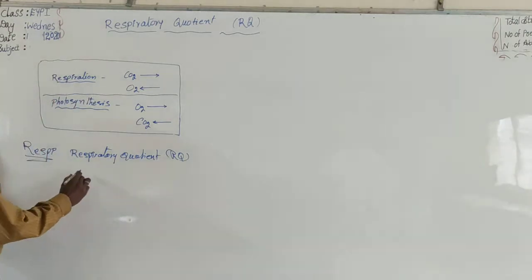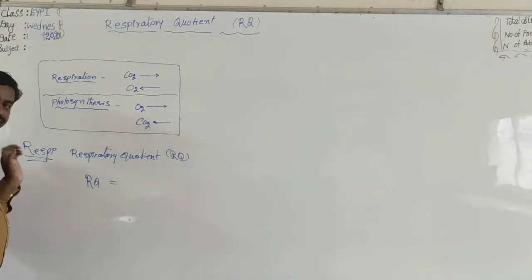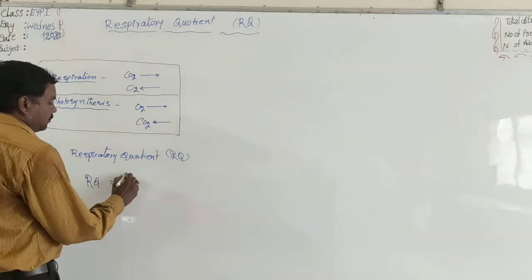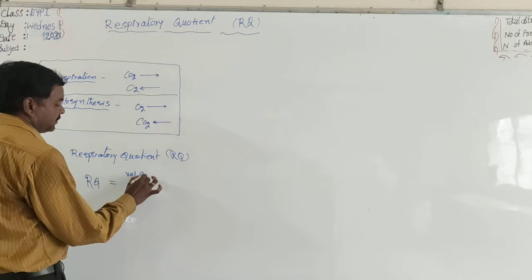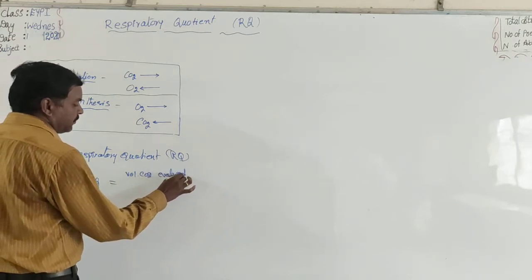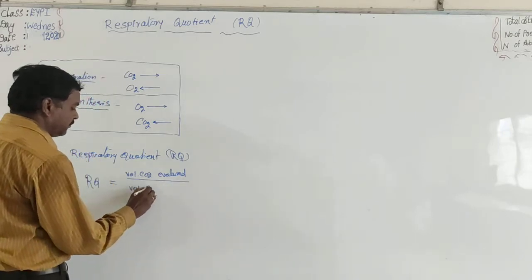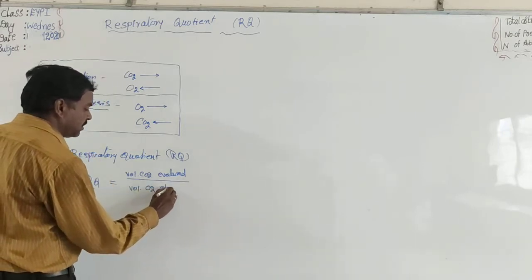So, RQ is equal to the volume of CO2 evolved by the volume of O2 absorbed.